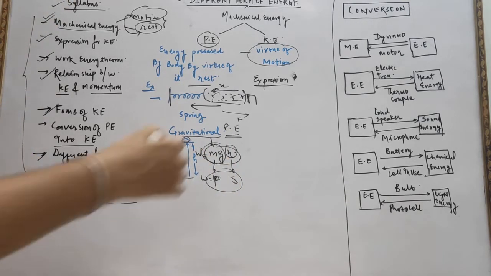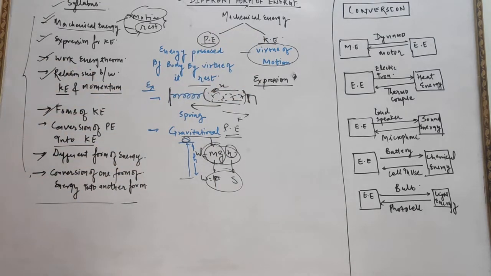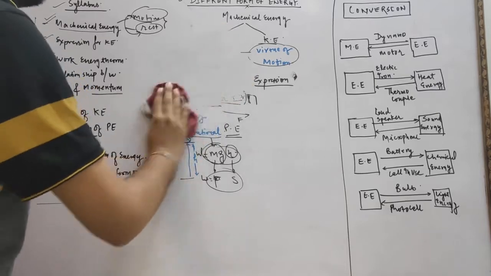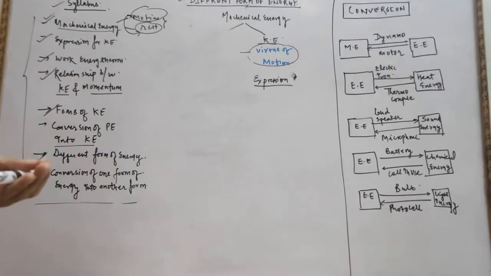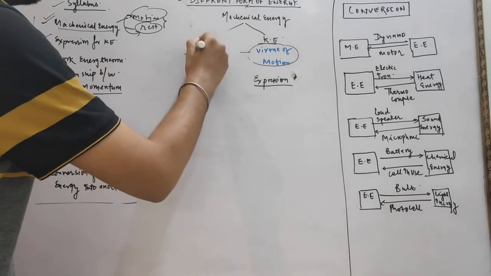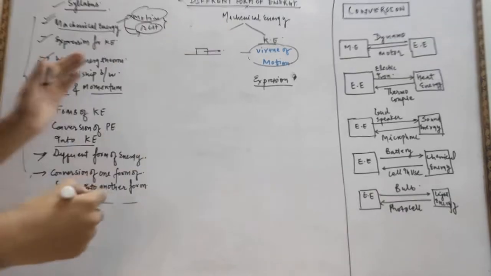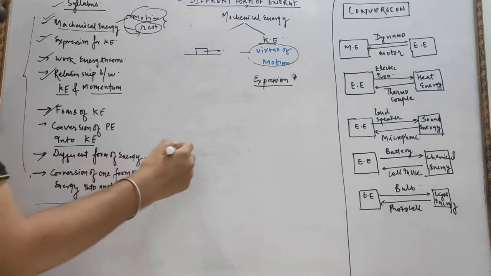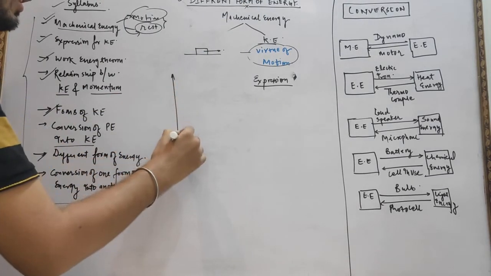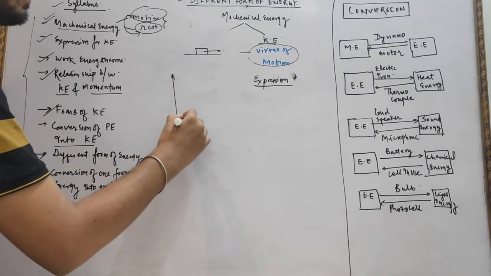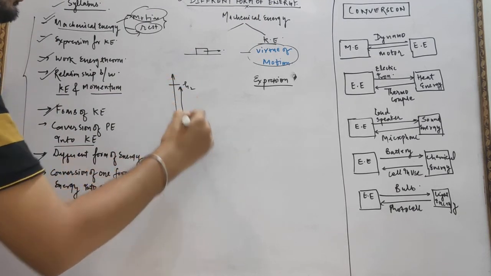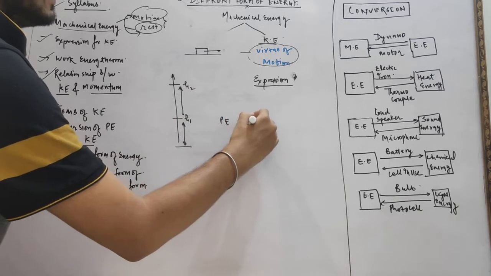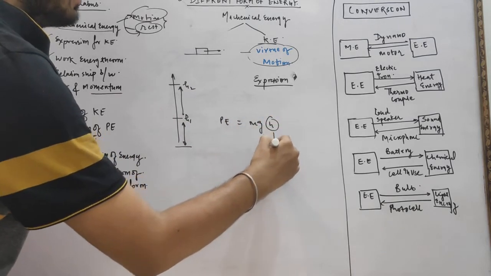Now what do we mean by kinetic energy? Energy possessed by the body by virtue of its motion is known as kinetic energy. Suppose the body is moving in a particular direction. One more thing, suppose a body is at height h1 and then it is moved to height h2. We know very well potential energy equals mgh, so potential energy depends upon height.